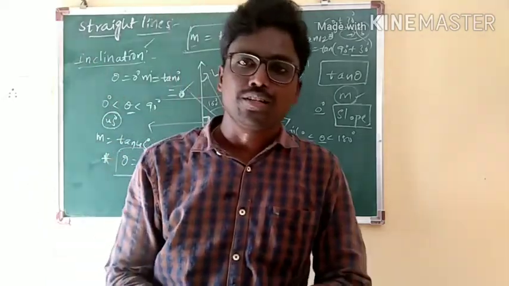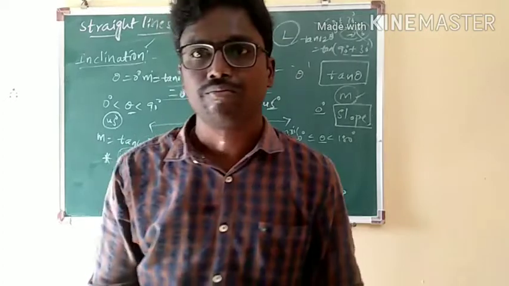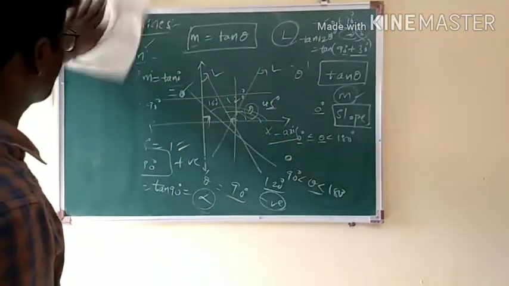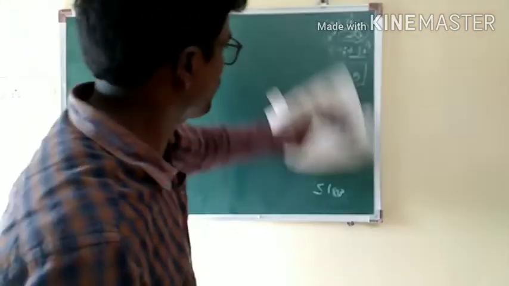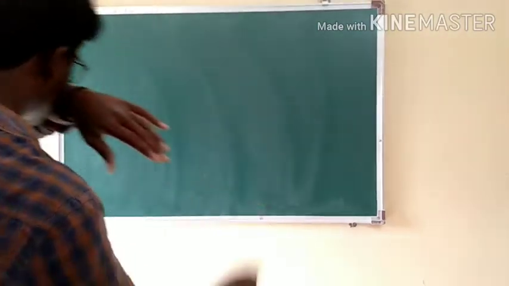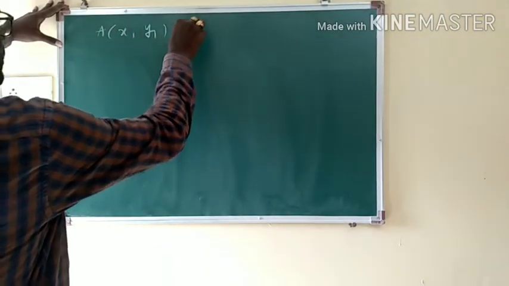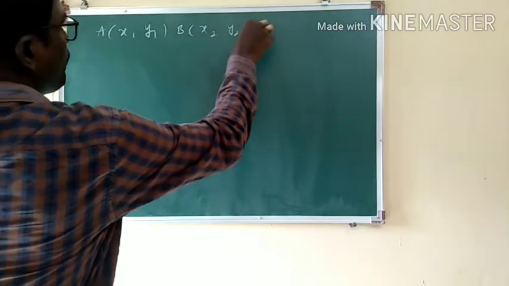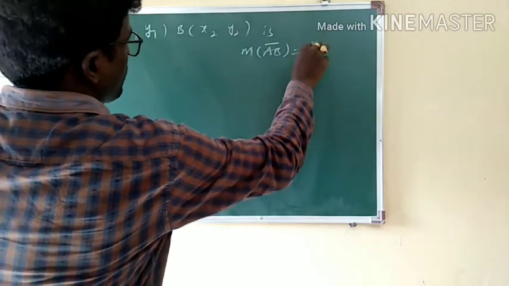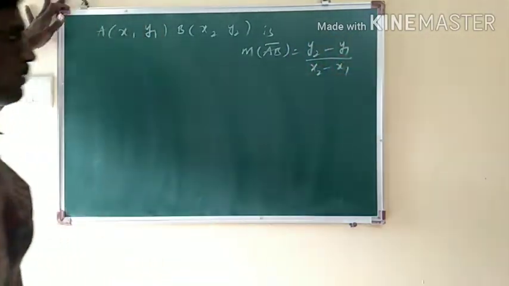Also write down the note point, Theorem 1. Slope of the line joining 2 points A(x1, y1) and B(x2, y2) is: slope of AB is (y2 minus y1) by (x2 minus x1).